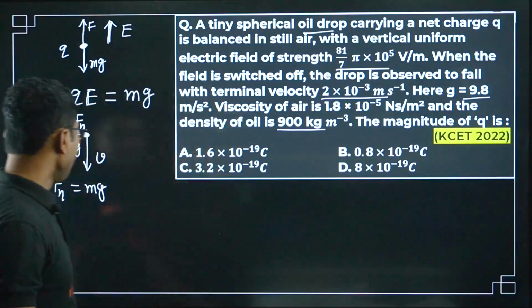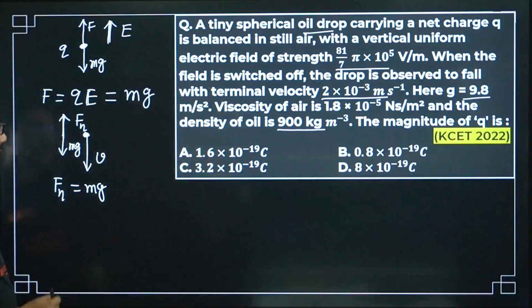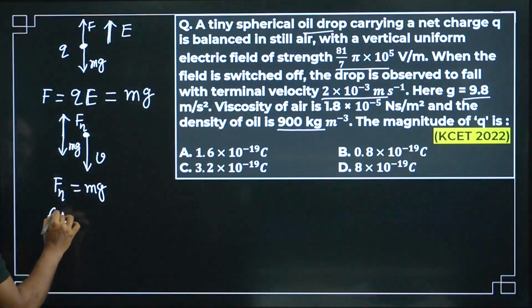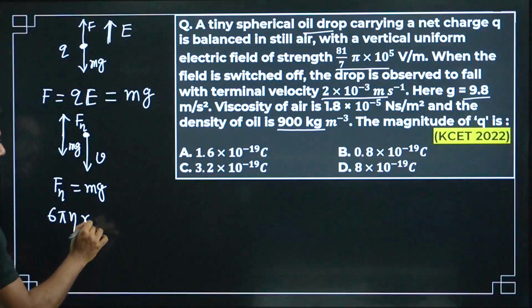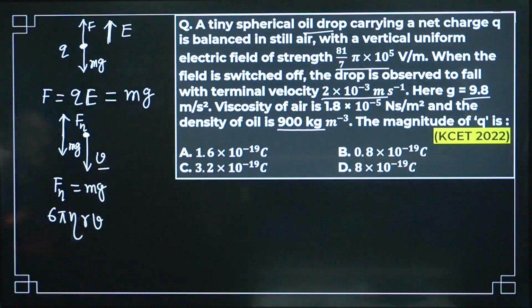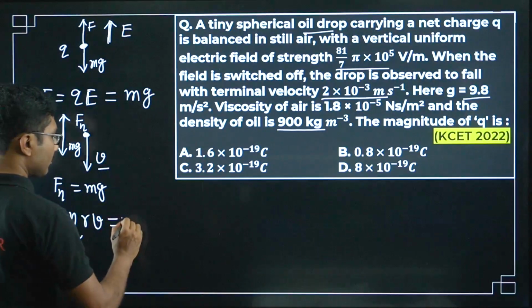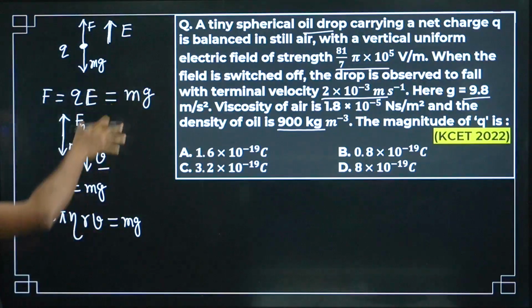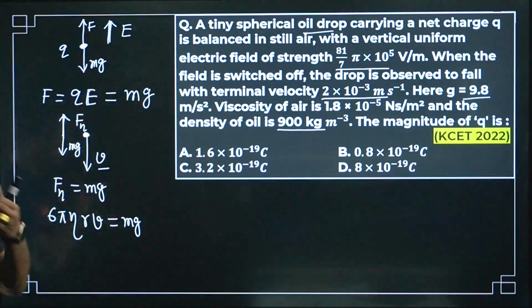That is possible because the viscous force is 6 pi eta r v, where v is the terminal velocity, and it equals mg. So we are getting two equations.